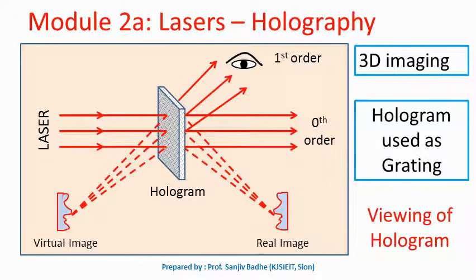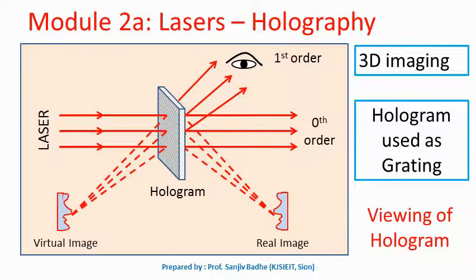In some direction we will get a maximum, as the secondary waves will interfere constructively. In some direction we will get a minimum, as the secondary waves from the hologram will interfere destructively. In order to see the three-dimensional image, the observer can look in the direction along which the maximum is obtained. By tilting his head slightly, the details of the object can be seen. So this is how a three-dimensional image can be seen by using the hologram as a diffraction grating.